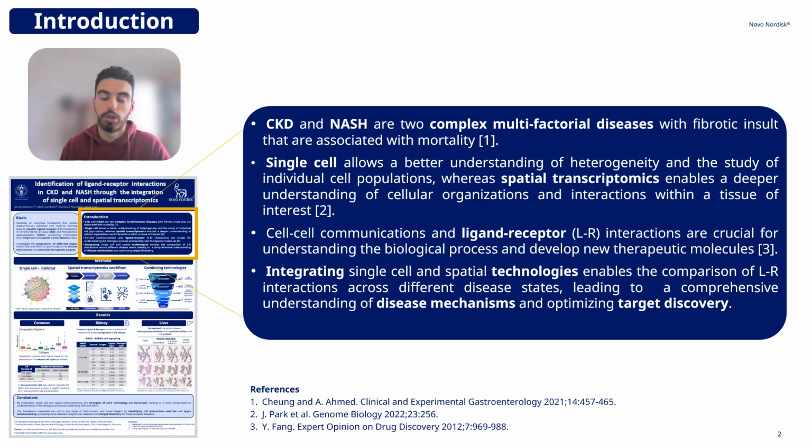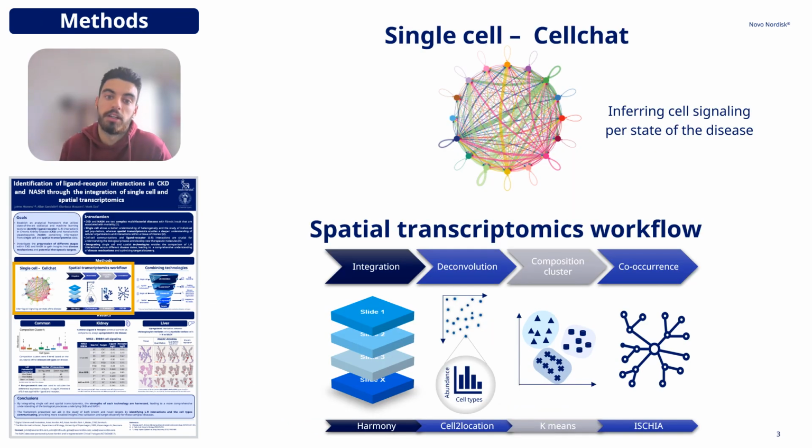CKD and NASH are two complex diseases with fibrotic insult and associated with mortality. Over the past few years, significant advancements have been made in the field of single-cell and spatial transcriptomics. While single-cell allows us to study cell populations, spatial transcriptomics adds the three-dimensional information, enabling us to explore gene expression within specific tissues. By integrating this information, we can identify the cell types communicating and which ligand receptors are involved in this process. In addition, comparing communication between the stages of the disease, we could understand how the progression works and optimize target identification.